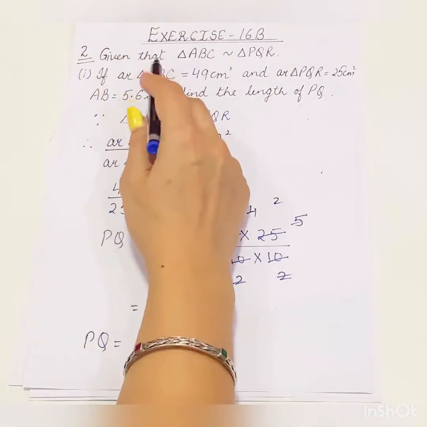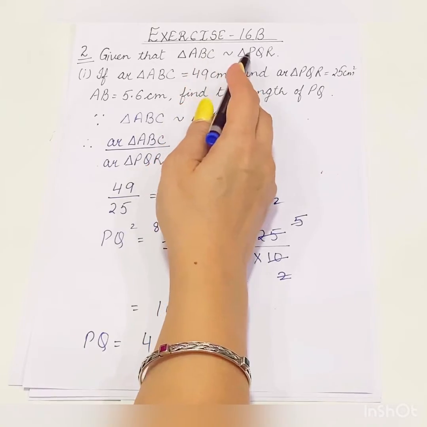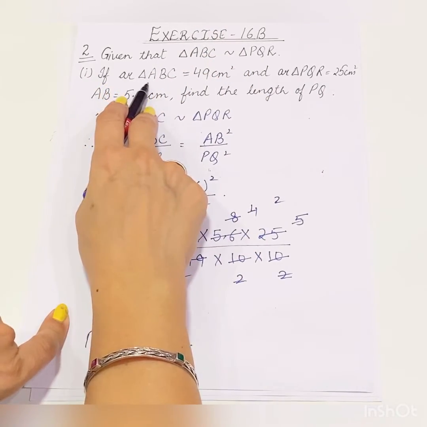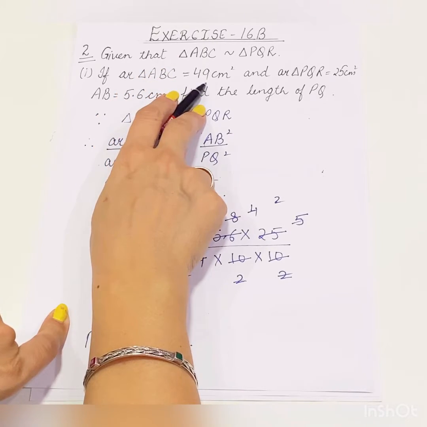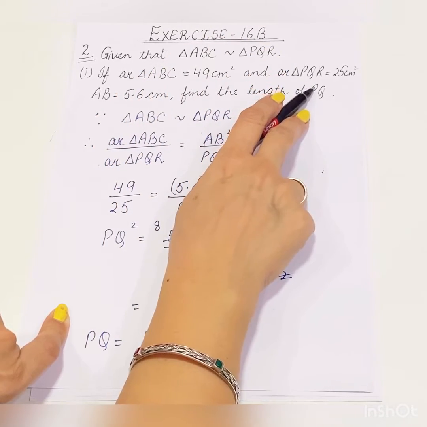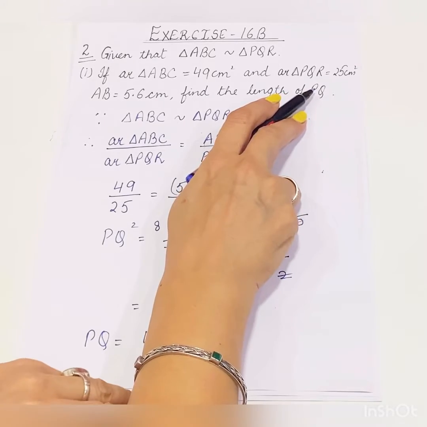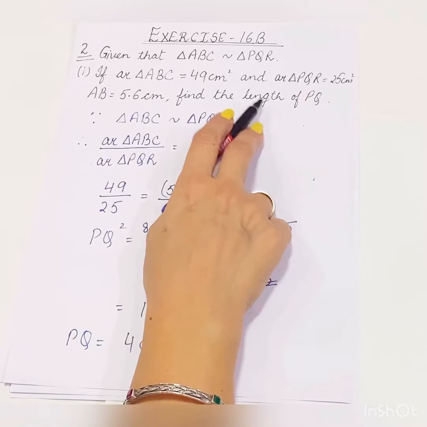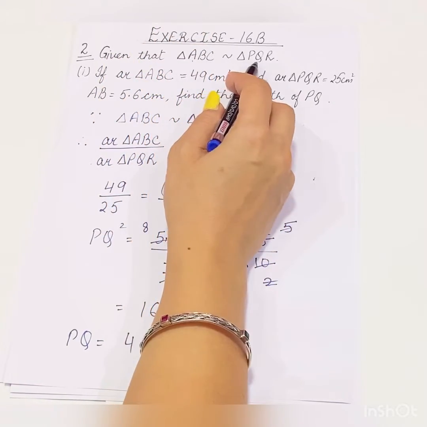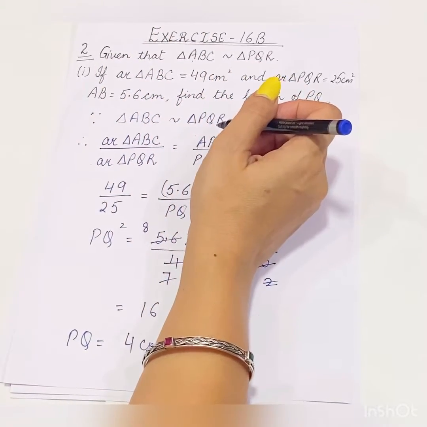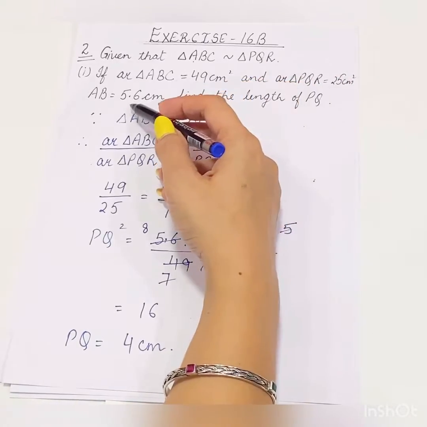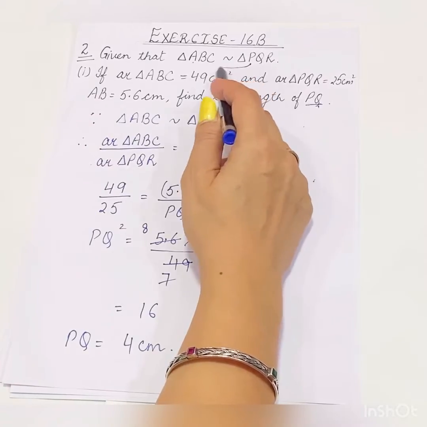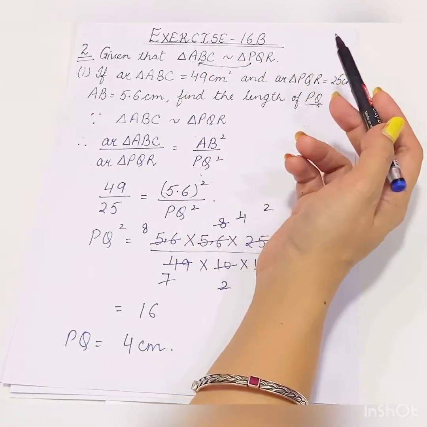See question number 2. Given that triangle ABC is similar to triangle PQR. First part: if area of triangle ABC is 49 centimeter square and area of triangle PQR is 25 centimeter square, AB is given to be 5.6, find the length of PQ. Now ABC is similar to PQR, so we can apply the results we just used, because one side is given, AB equal to 5.6, and we have to find PQ. What is PQ? It is the corresponding side of AB, right?